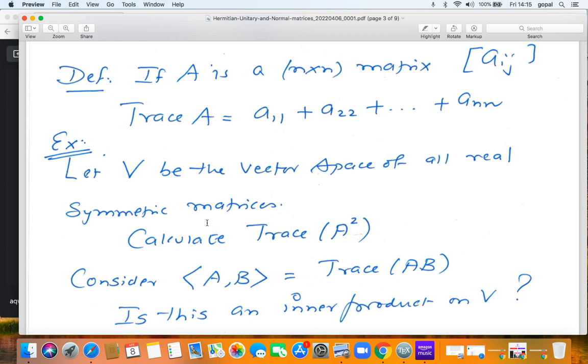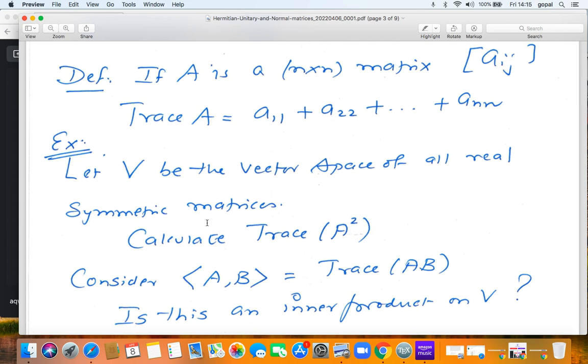Now let us consider the angular bracket of A and B. Again, I'm looking at symmetric matrices. I take two symmetric matrices A and B, and I take the trace of AB. So what is this going to be? Is this going to be an inner product? It is going to be an inner product.